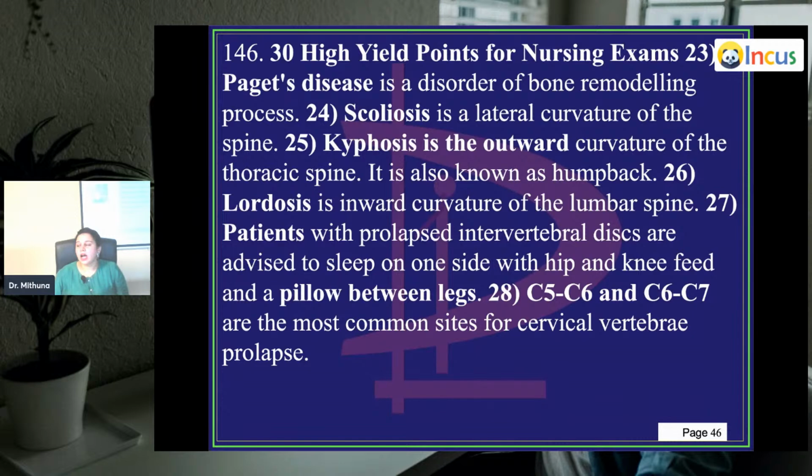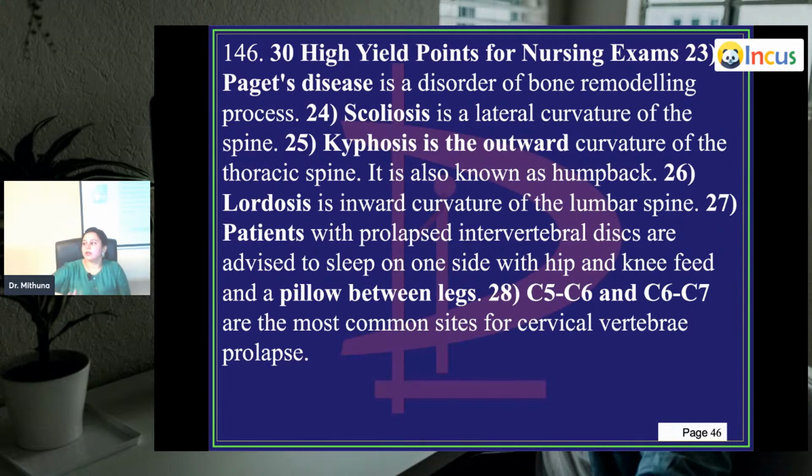Again, coming back to the high points, Paget's disease is a disorder of the bone remodeling process. And then we have scoliosis. Scoliosis, I already told you, is a lateral curvature of the spine. Kyphosis is the outward curvature. Kyphosis is what you see in old patients of 90 years, 85 years. The whole back bends like this, so that is kyphosis. It's also called humpback.